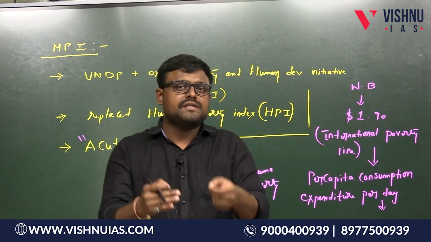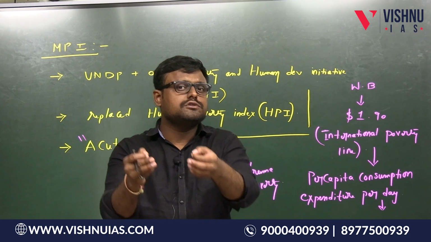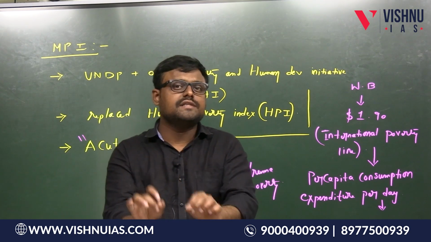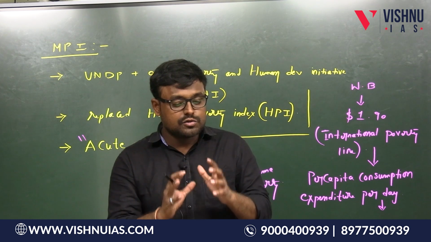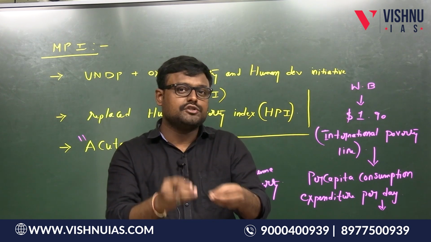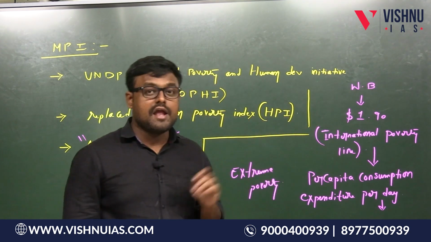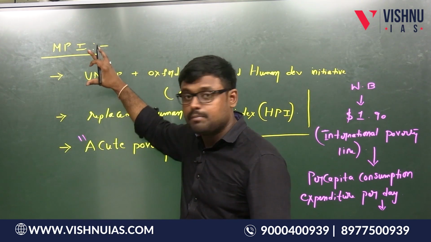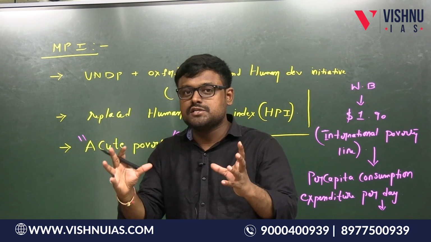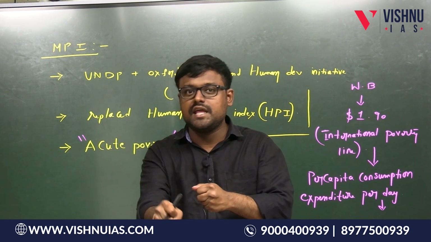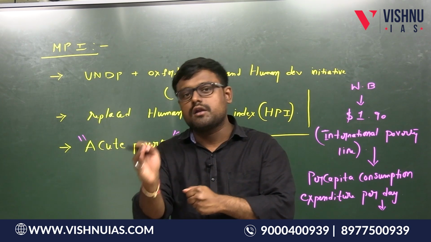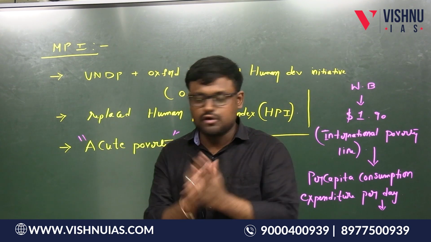Suppose a person earning less than 10,000 rupees per month can be considered poor. Here also I am taking only one dimension, the income dimension, instead of the spending dimension. But under the multi-dimensional poverty index, many dimensions will be considered before deciding whether a person is poor or not. I hope you understand the concept.